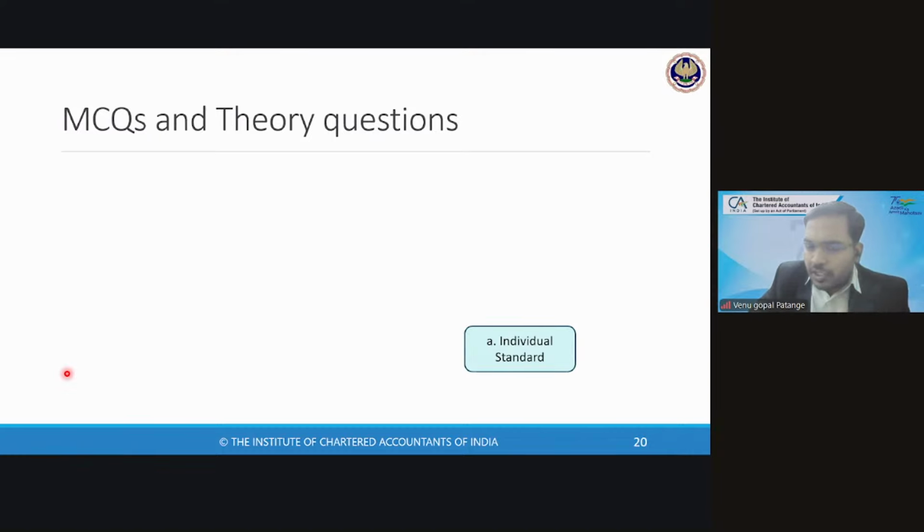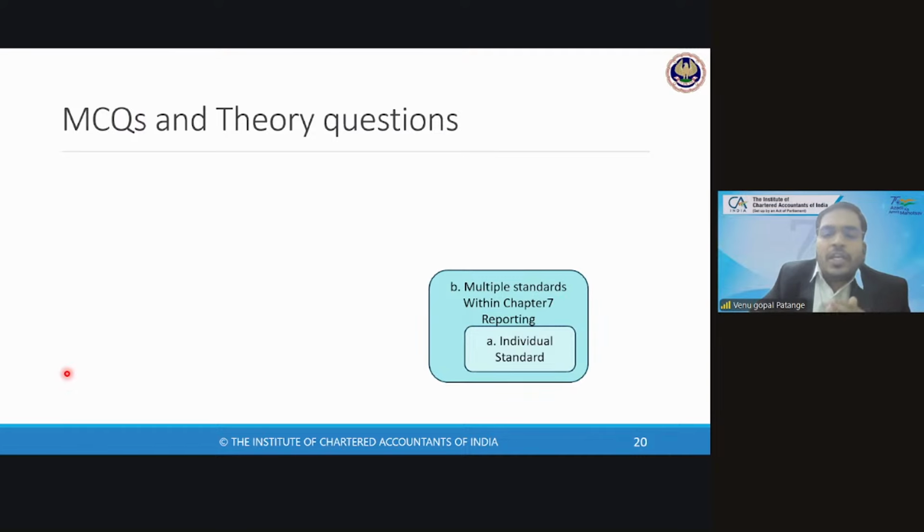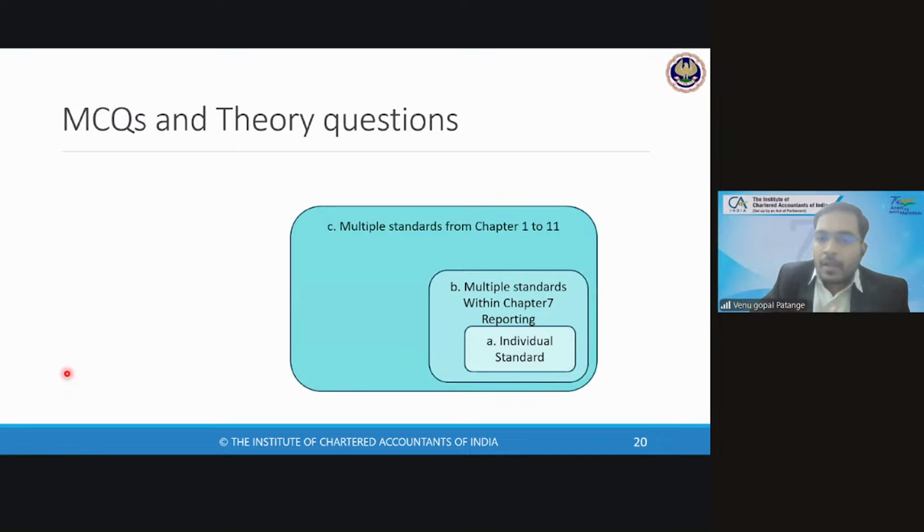It can be from an individual standard, only SA 700 or SA 701 or SA 705, or multiple standards such as SA 220 plus SA 700, SA 700 plus SA 705, etc. A third level of complexity could be multiple standards from chapter 1 to chapter 11, because the weightage is common, 45 to 55%. So anything from chapter 1 to chapter 11 can be clubbed and asked.